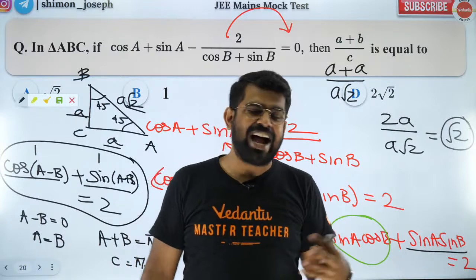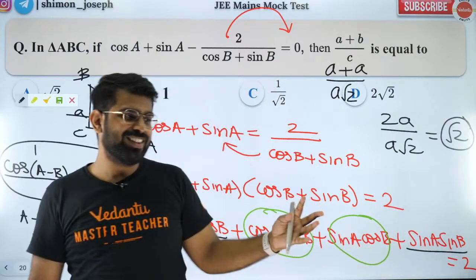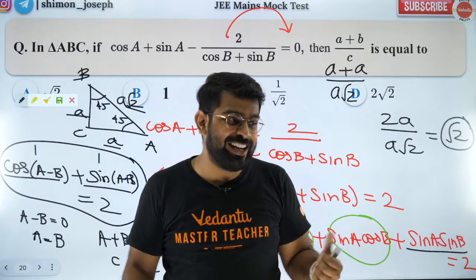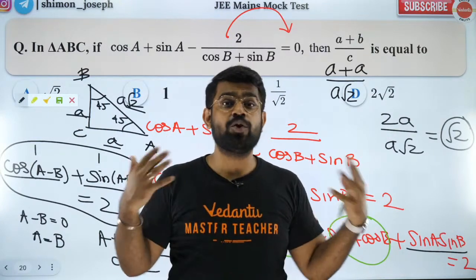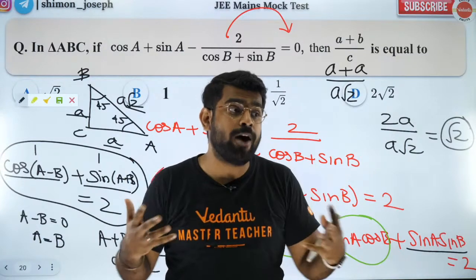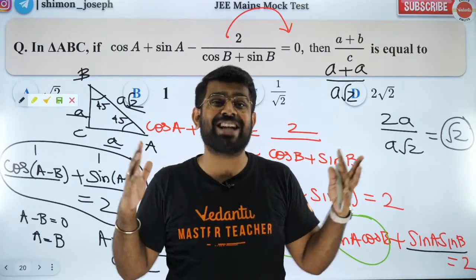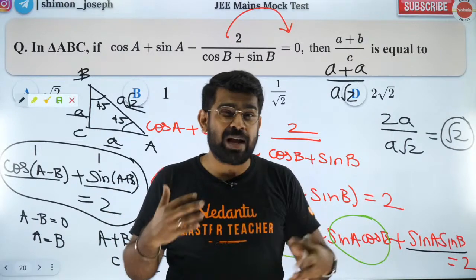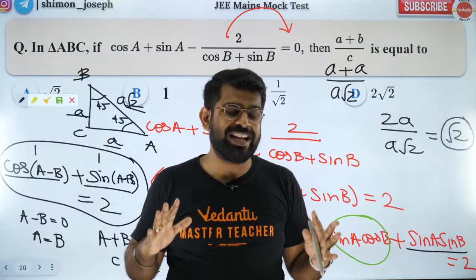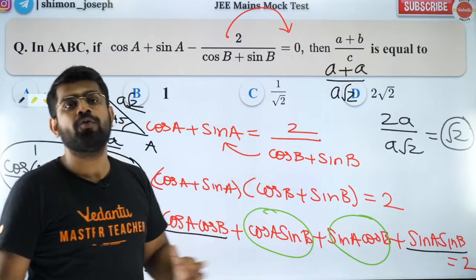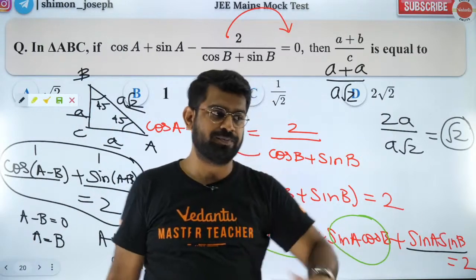Great job. So with that, shall I move forward? By observation, we can say that A and B are 45 degrees. Yes, Himanshu. If you are making such substitutions, then be sure you are substituting the right way, because generally there might be some traps. You have to be careful. That's why I don't recommend it. I don't solve it that way. But yes, for some questions, I do agree it works.